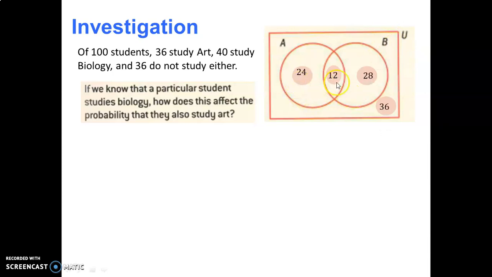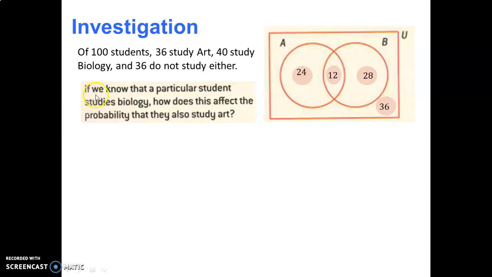These are the numbers you should have in your Venn diagram. We have the 36 here that do not study either. We have a total of 36 art here, and a total of 40 biology here. As you may remember, the way we got the intersection number is by adding the 36 art and 40 biology to get 76, but we know that exceeds what we can have in here, which is 64, and it exceeds it by 12. So that's how we get to 12.